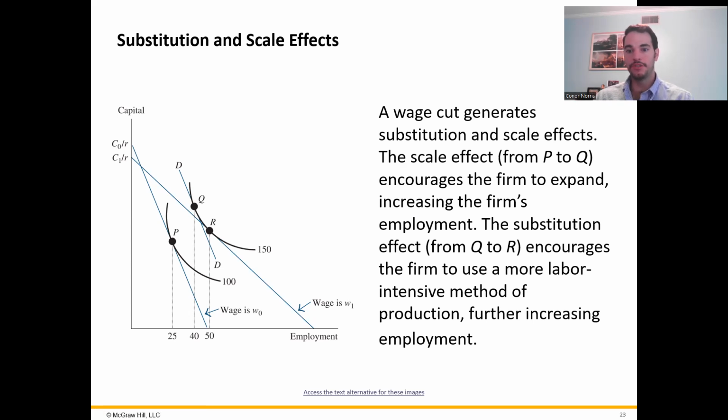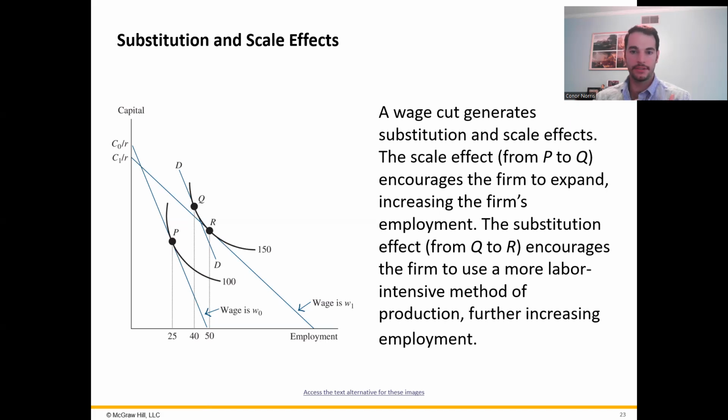In practice, a firm would move to the new production and worker level in two moves. First, they move from point P to point Q. So they increase their employment, in this case, from 25 workers to 40 workers, and they increase how much capital they would use. But they move along that isoquant curve, that the 150 units of production, down to this new wage rate line. So what's important to note here is that while the effect on workers is clear, in this case, decrease in wage rate is going to increase the number of workers, the effect on capital is ambiguous, depending on whether the scale effect or the substitution effect is larger.